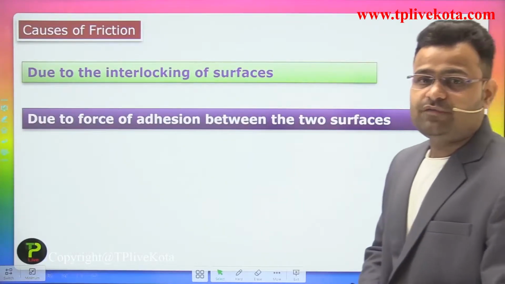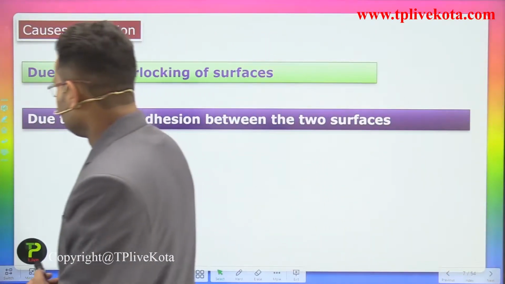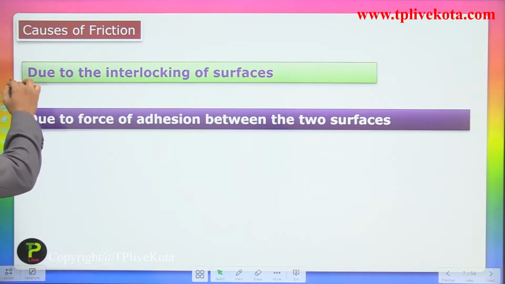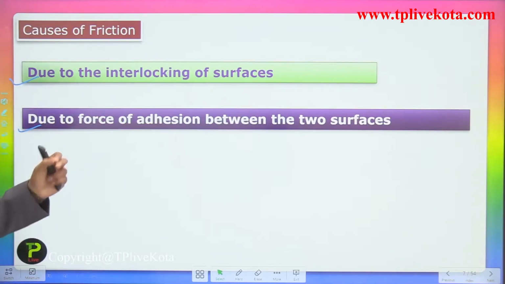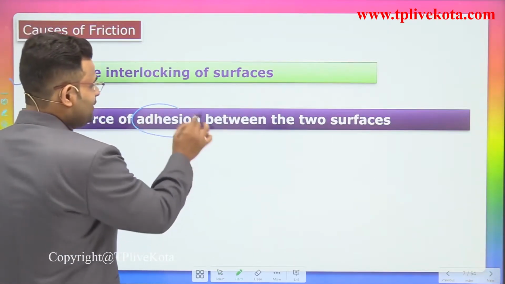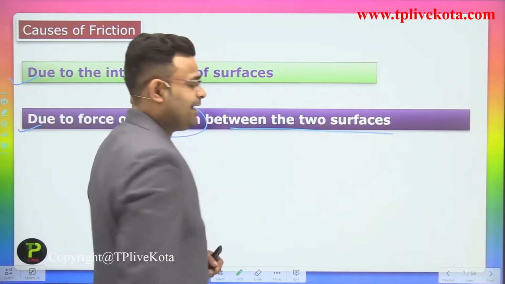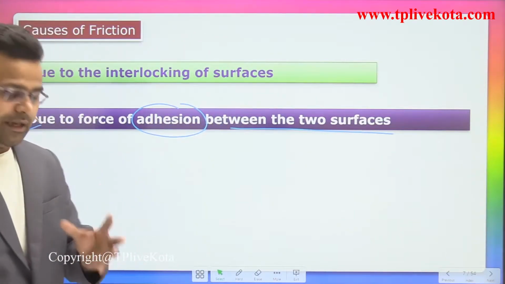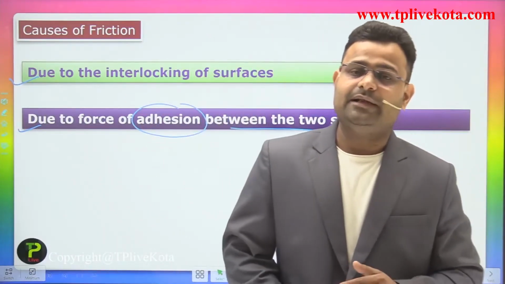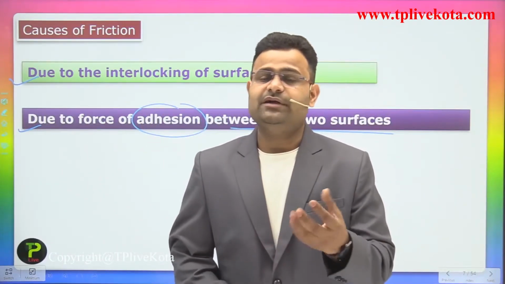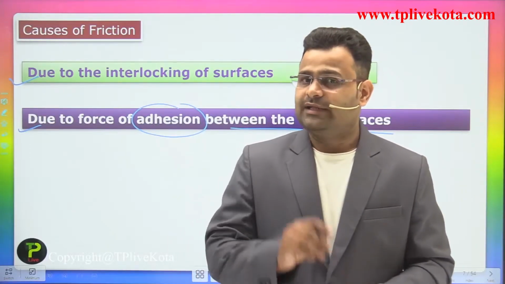Okay, now some causes of friction. There are two causes of friction. The first one is due to interlocking of surfaces, and the second one is due to the force of adhesion between two surfaces. Every surface is made up of molecules and atoms, and every atom has some attractive force.